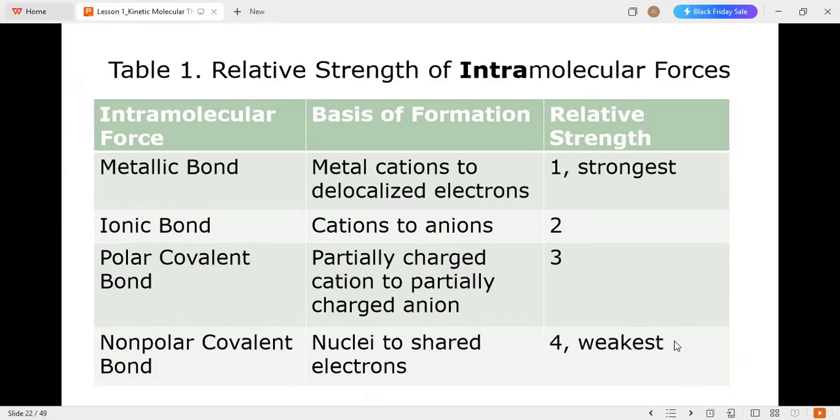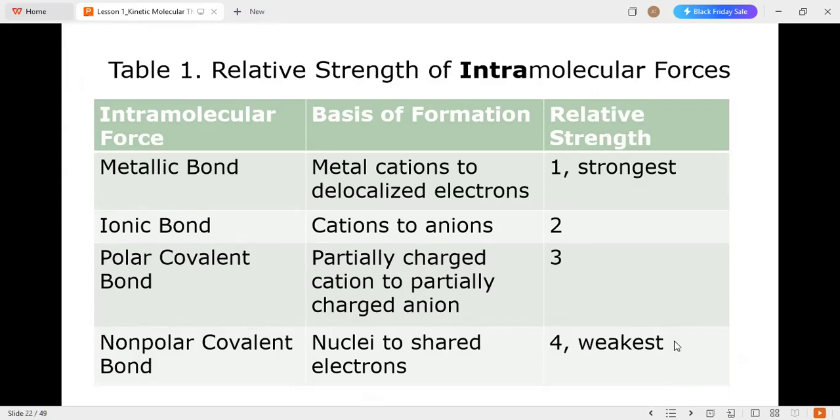Third is your polar covalent bond. There is a partially charged cation to a partially charged anion. This is the third strongest, where there is an unequal sharing of electrons, or pool of electrons, and their electronegativity difference is between 0.5 and 1.9. Thus, it is called a polar covalent bond.